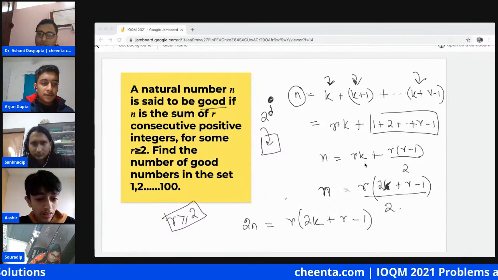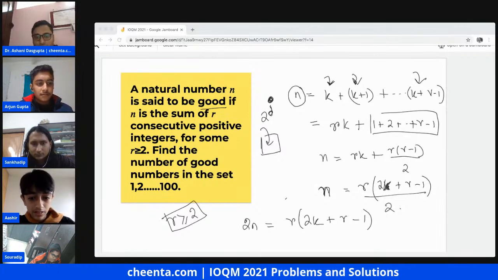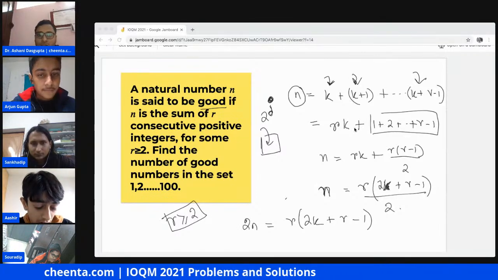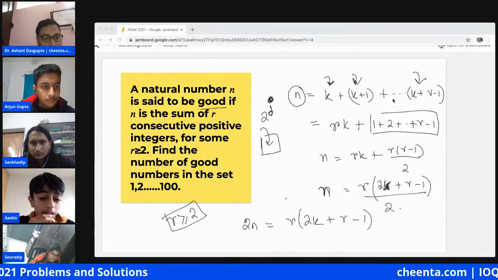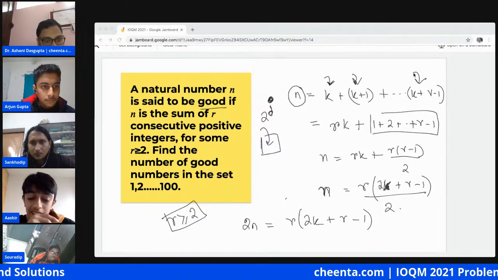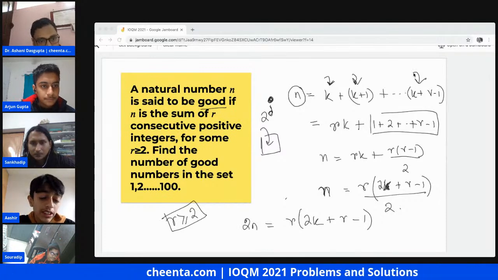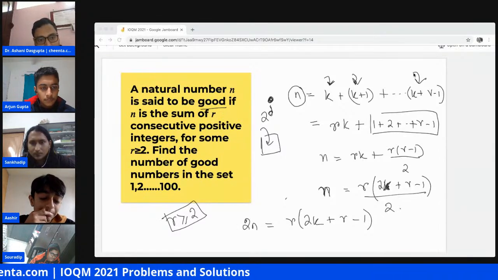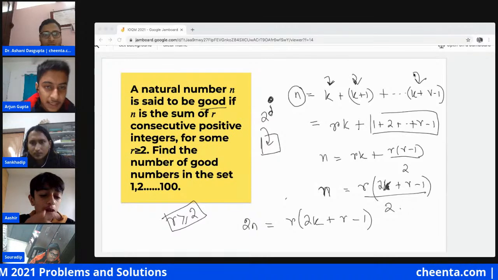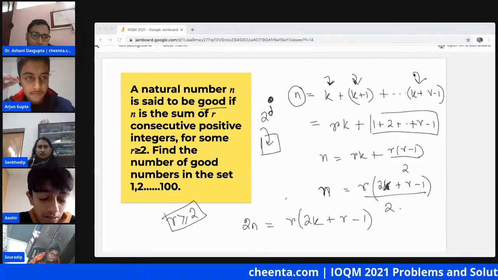So if n has something odd, then we can write it. Yeah, sure. I was just saying, this question has a necessary and a sufficient condition. So basically, we need to prove that it's necessary that a good number cannot be a power of 2, and for sufficiency we are doing if and only if.